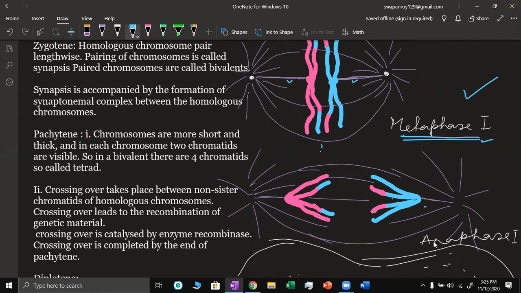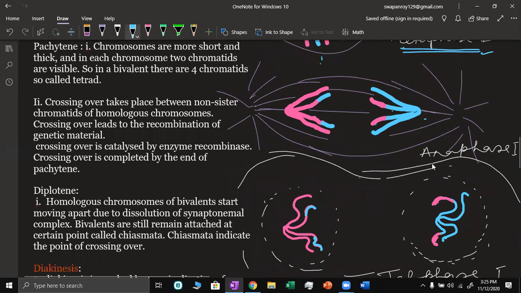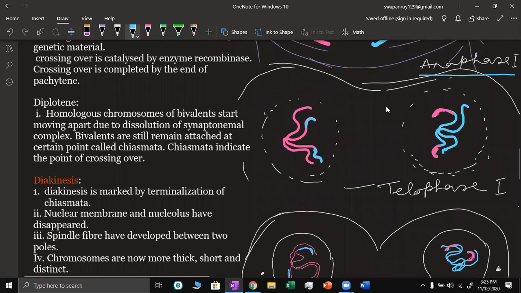This is anaphase. So in meiotic anaphase, the first anaphase, the homologous chromosomes move to the opposite poles, each chromosome with two chromatids.